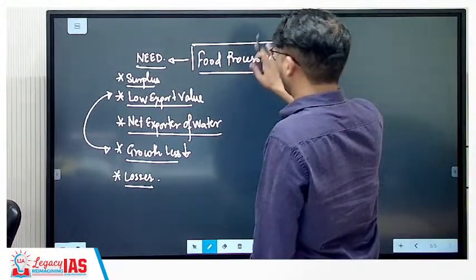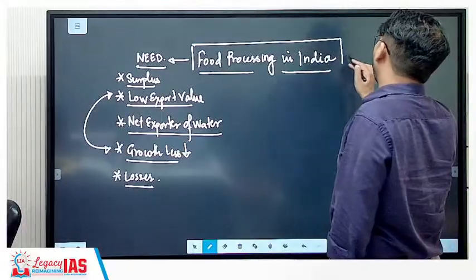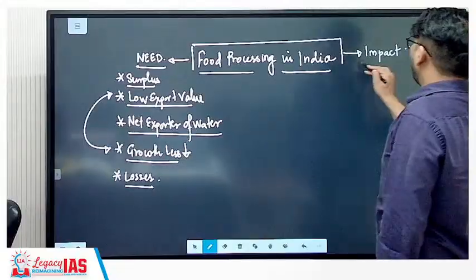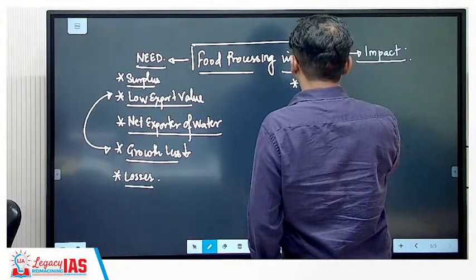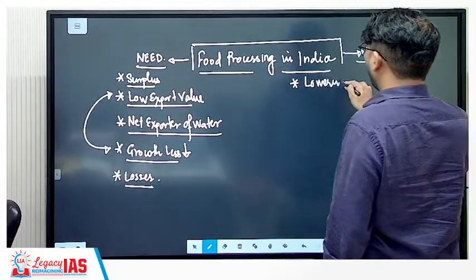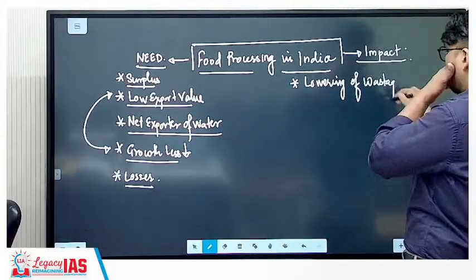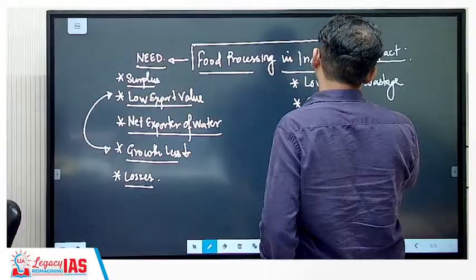If we are able to process more and more food, what will be the impact? Let us look at the impact. Since there was wastage, lowering of wastage will happen. Not just that, growth will increase.